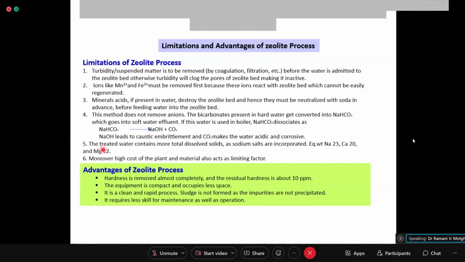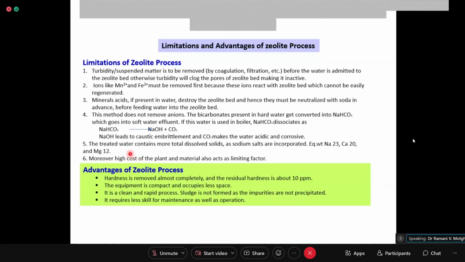The treated water contains more total dissolved solids as the sodium salts are incorporated. Equivalent weight of sodium is 23, calcium 20, and magnesium is 12. Moreover, high cost of the plant and material also acts as a limiting factor. So these are some of the limitations. Five or six limitations are there of the zeolite process.